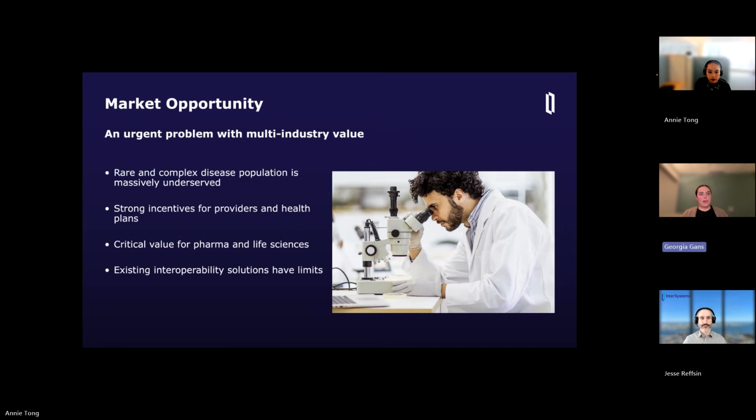Awesome. So now that you hopefully believe that InterSystems would do a great job solving this problem, the question remains: what's the market for this? Would it actually be a useful tool for a lot of people? The answer is a resounding yes. This problem affects a huge population that's massively underserved, so we believe it is really worth solving. And as Jesse said earlier, even though each individual population of a singular rare and complex disease might be small, the amalgamation of all of these people is actually a huge portion of our world.